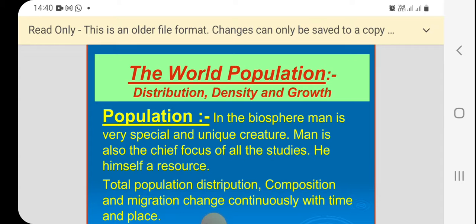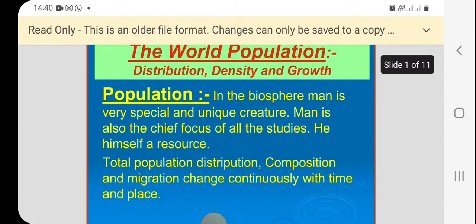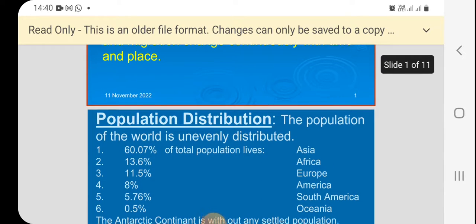Example, 60% of the world population is found only in Asian countries like India and China, and the rest 40% are found only a few in Europe, North America and other continents. Now we can see one by one. We already discussed that the distribution of population is uneven.